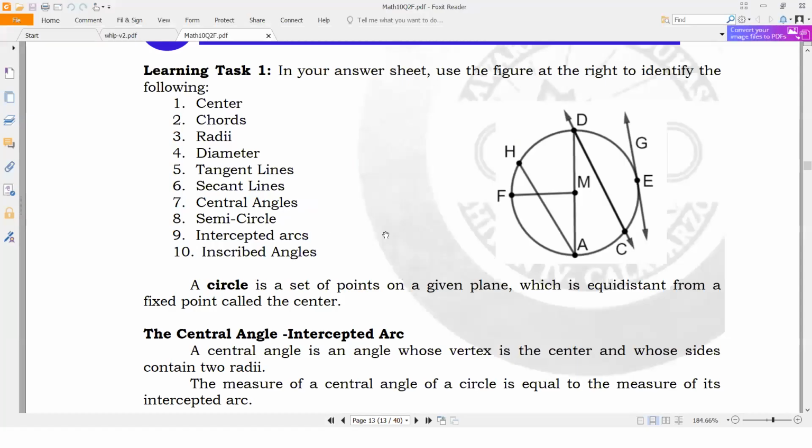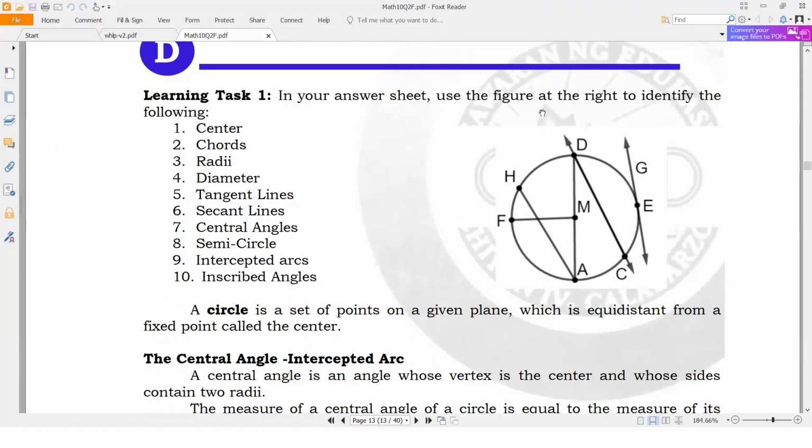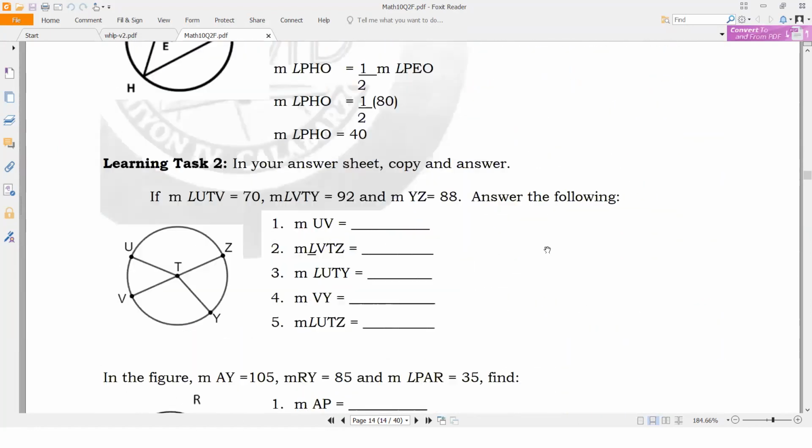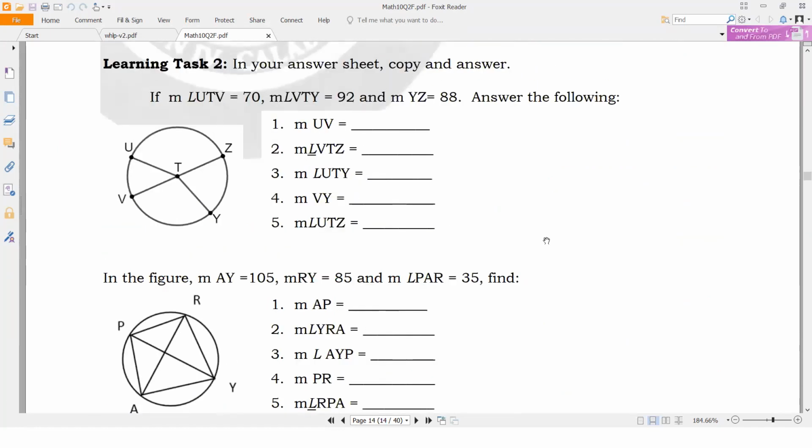Ito po yon. Learning task 1. So, identify lang natin the different parts with proper symbols para ma-consider natin as tama. Dapat may proper symbol. Alin po sa center, alin si chord, alin sa radii, alin si diameter. Hanapin niyo lang po dyan. Then, the learning task 2 will be tungkol po sa mga circles.